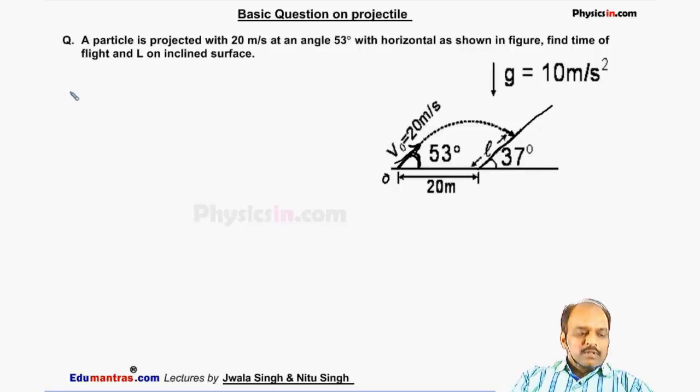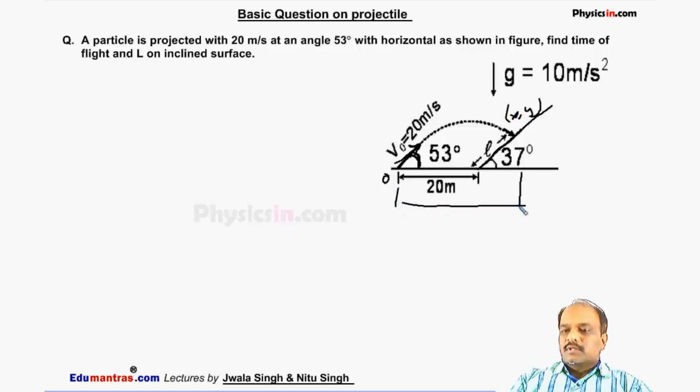So first we resolve the horizontal and vertical components of velocity. Let the coordinates be x and y. So the total horizontal displacement is, this length is L cos 37 degree, and this distance is L sin 37 degree.